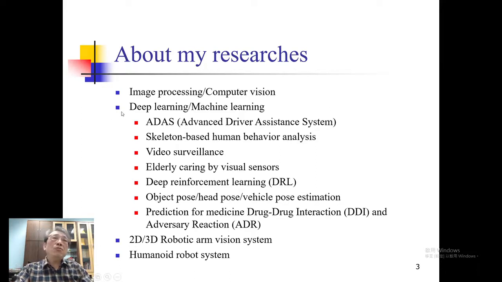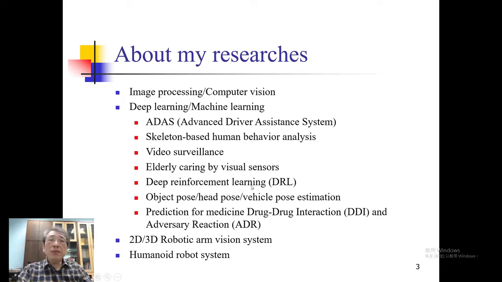And the largest one is deep learning and machine learning for many applications, such as ADAS, Advanced Driver Assistance System, and skeleton-based human behavior analysis, like detecting or predicting a human falling down or any other action, and video surveillance by visual sensors. These visual sensors are, for example, an RGB camera or a thermal image.